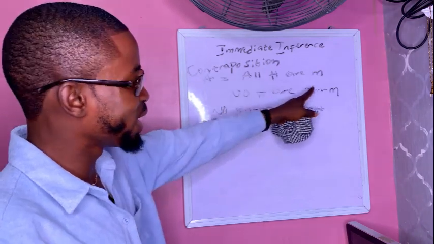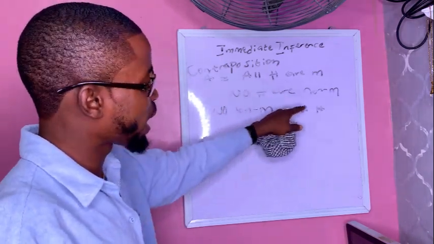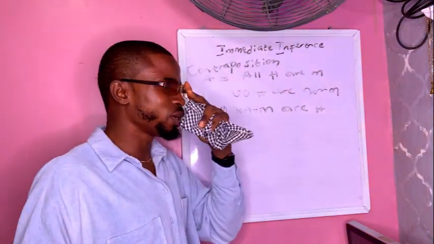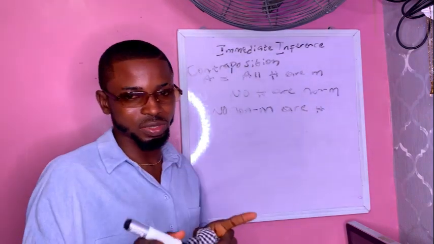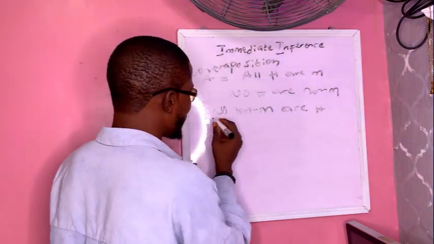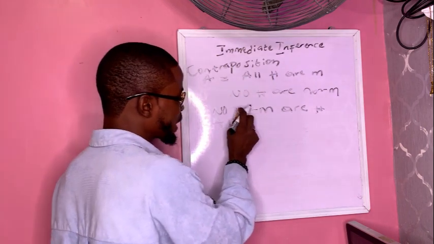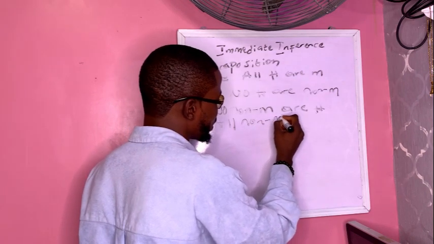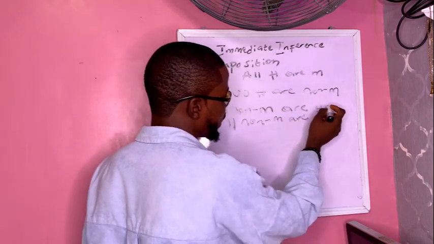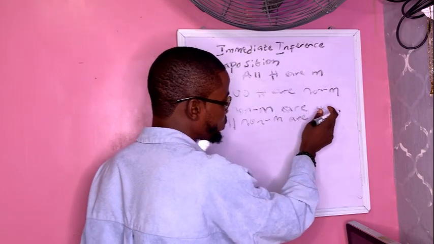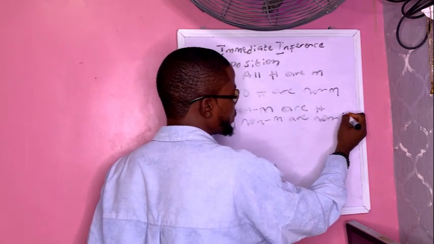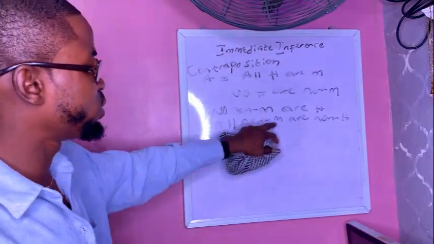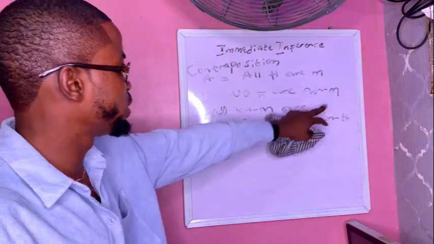So no humans are non-mortal, no non-mortal are human. Then we now do the obversion of that one. Obversion states that you change the quality, then replace the predicate with its complement. So this one is going from universal negative to universal affirmative: all non-mortal are, then the complement of the predicate is going to be non-human. So that's the contraposition of all humans are mortals: all non-mortals are non-humans.